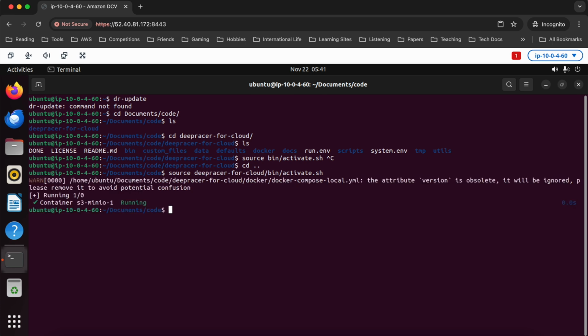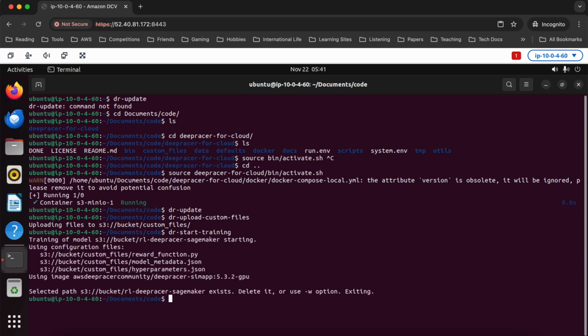Okay, so you can see that's now done, and I do dr update, and we do dr upload custom files, even though I've already done it. Those are now in our imaginary S3 bucket, and then we can do dr start training. And it might complain because we already started a different training job before. We might have to overwrite some things. We'll see how it goes. Yeah, it says the path exists. There's already been a training job run. -w will overwrite that job. So be careful with that one.